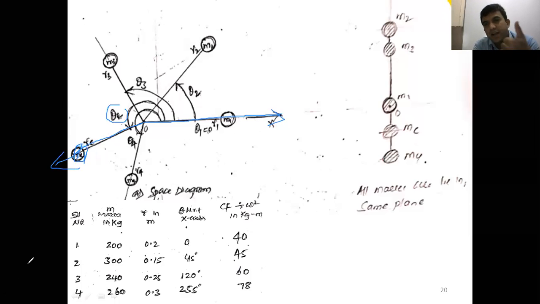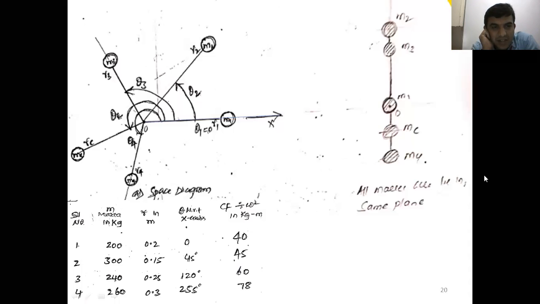First we go for the analytical method, second we go for the graphical method. Yes, if you have any doubt, you can clarify your doubts. Yes, any doubts regarding this problem? Yes, tell me, ma.